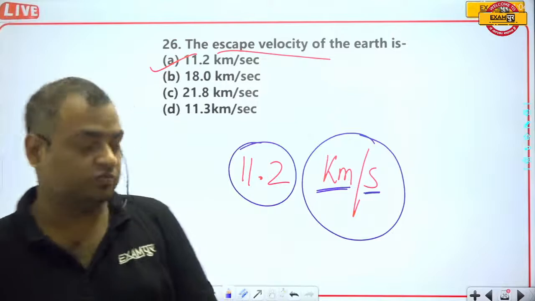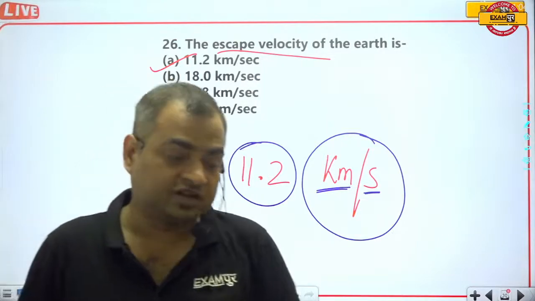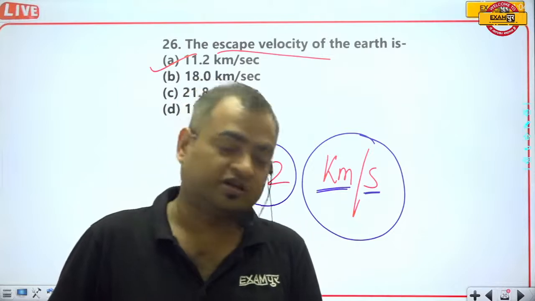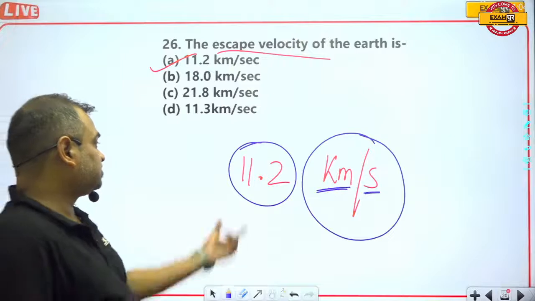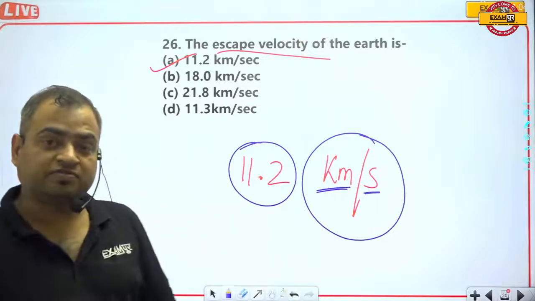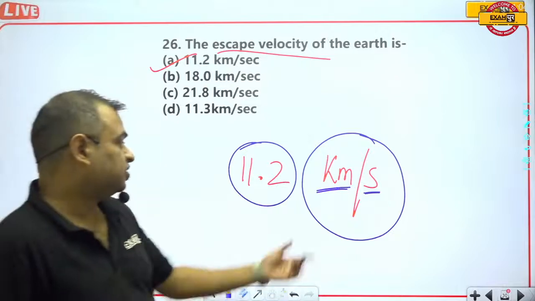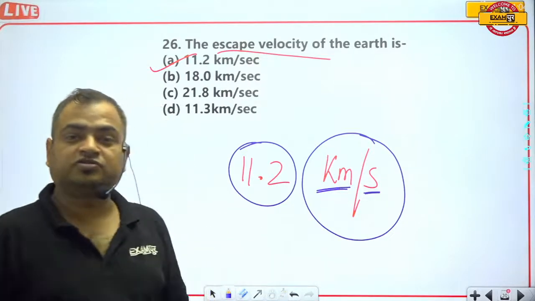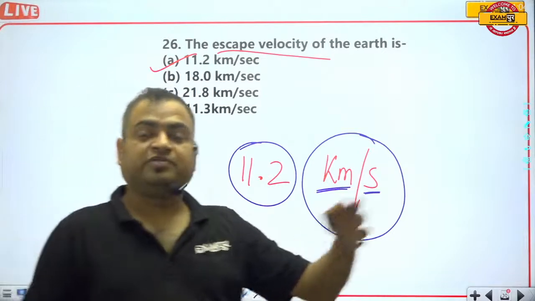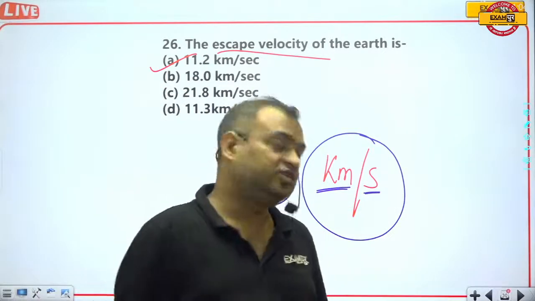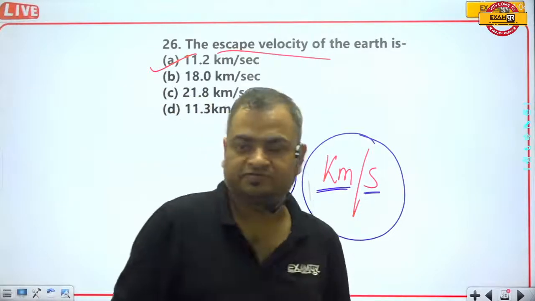More than 95% of students were confused about which one was correct, because they just memorized that the value is 11.2, but were confused about the unit, and the unit was kilometers per second. It means if you can throw a body 11.2 kilometers in 1 second, then the body will leave the surface of Earth permanently and will never come back.